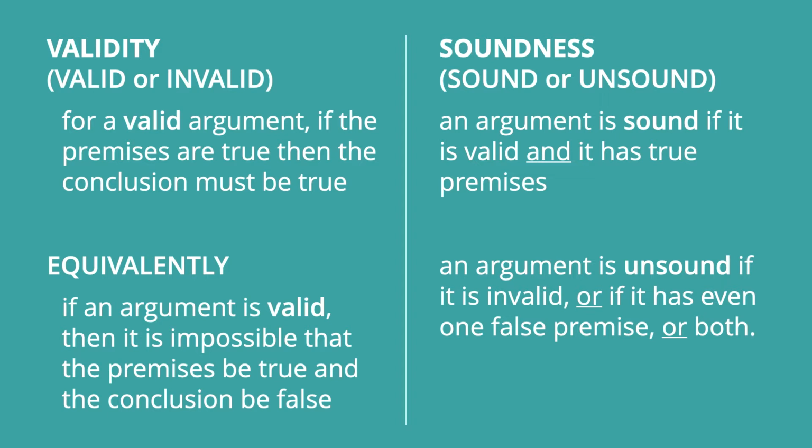Soundness, on the other hand, focuses on, in addition to validity, so an argument in order to be sound has to be valid, but in addition, it has to actually have true premises. So an argument is sound if it's valid and has true premises. That means it can be unsound, that is not sound, by any of those three ways. It can be invalid, it can have at least one false premise, or both of those things.